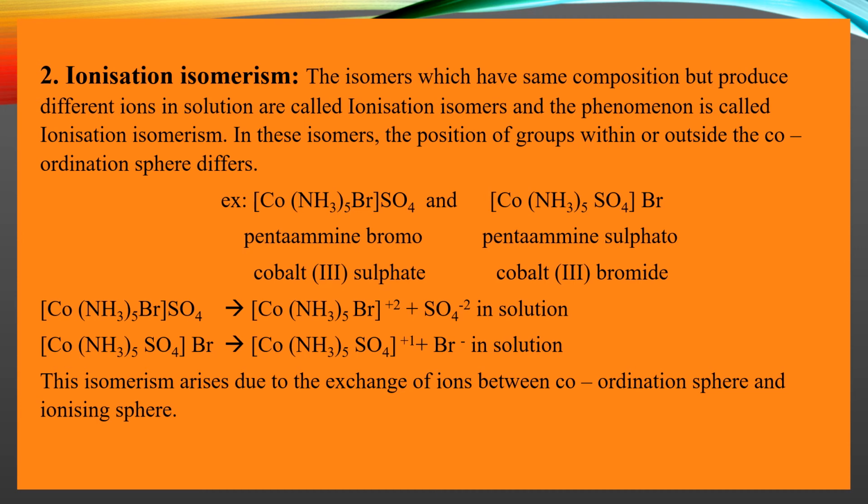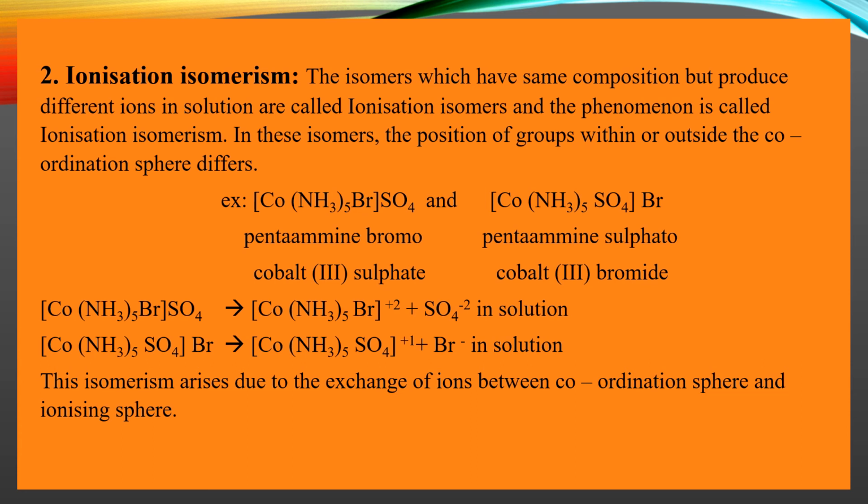Okay, so they have the same composition, but they produce different ions when they are in solution. The first one we call pentaamminebromocobalt(III) sulfate. The second one we call pentaamminesulfatocobalt(III) bromide. Let us see the ions produced by these two complexes in solution.